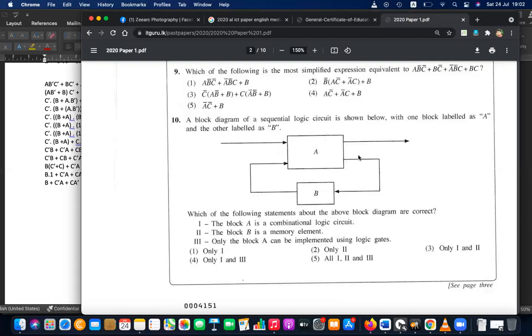Because the feedback is taken back. Whatever the output here is taken back to the B gate. So A is not combinational, A is a sequential one. B is a memory element. Yes, that is true, B should be a memory element. Only A can be implemented using logic? No, you can implement B, and A and B both can be implemented. So the answer will be only 2.